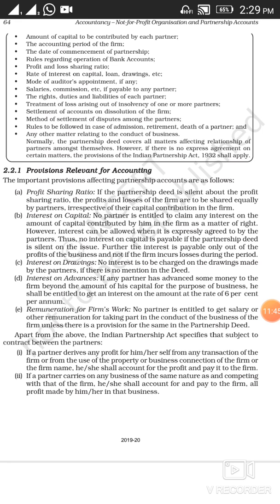The rights, duties and liabilities of each partner. Every partner enjoys rights and has to take part in the duties, and he is also liable for the partnership.